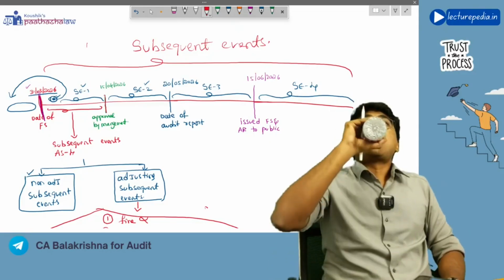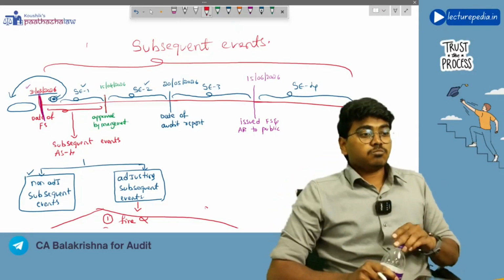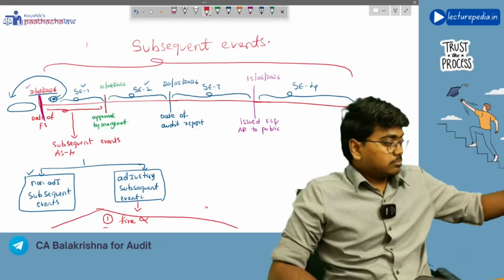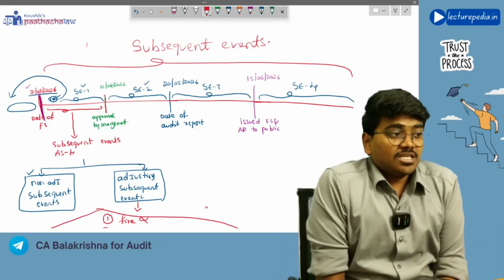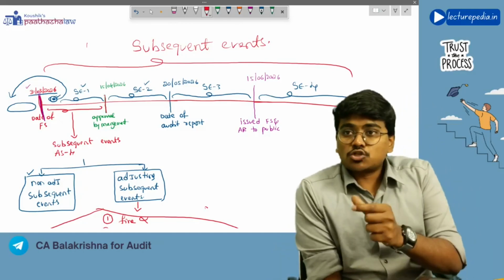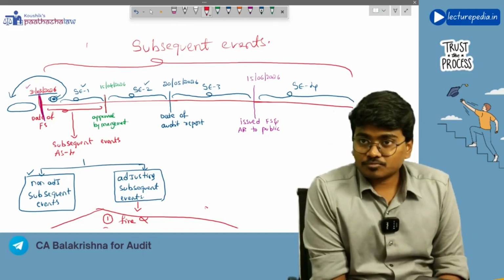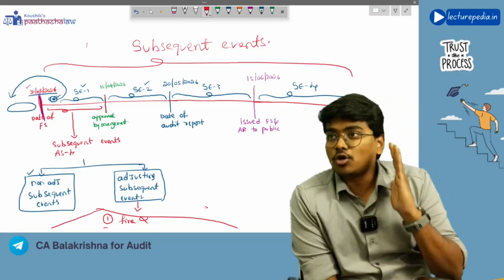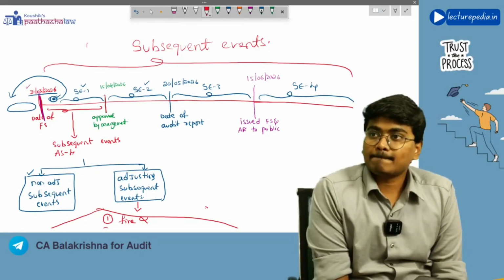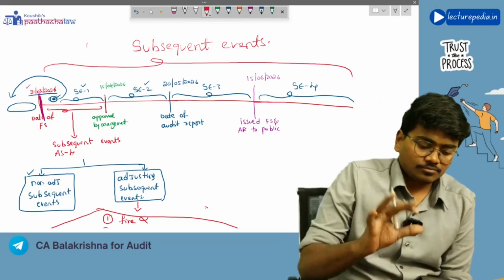Now, we will be seeing in each of the subsequent events what audit procedures the auditor has to perform. Okay, understood?